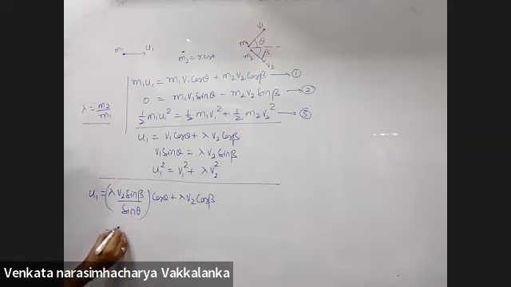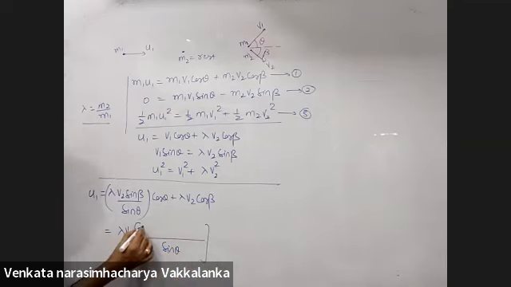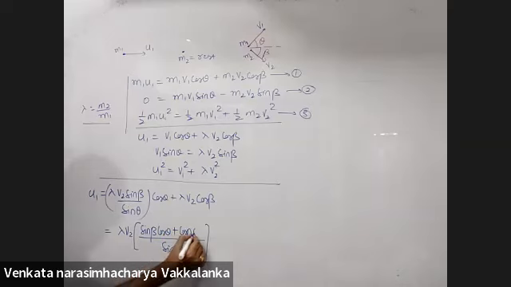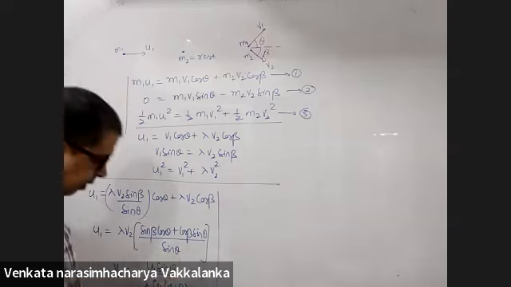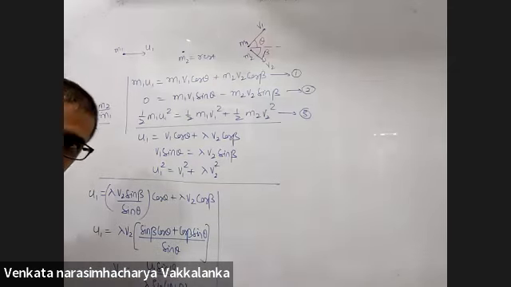Now my requirement is v2. Lambda v2, if I bring it out common, with sin theta in the denominator, this will be sin beta cos theta plus cos beta sin theta. Something appears familiar, right? So v2 is u1 sin theta upon lambda sin of theta plus beta. Do you agree with this? Yes, sir.